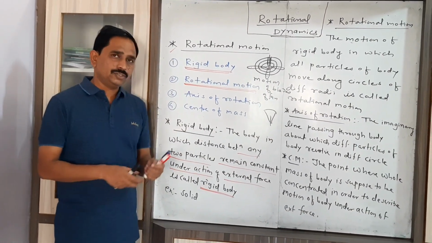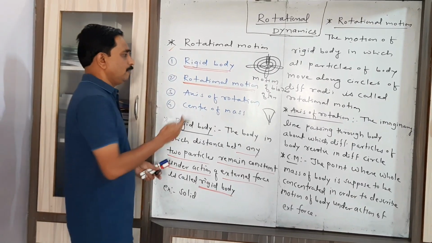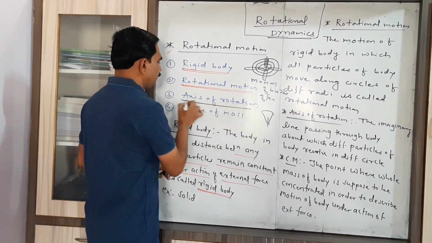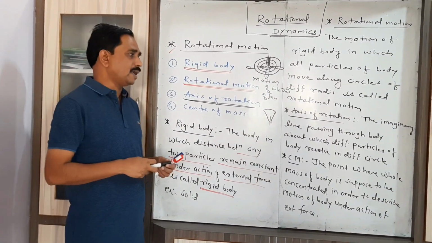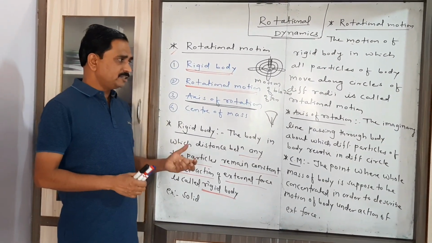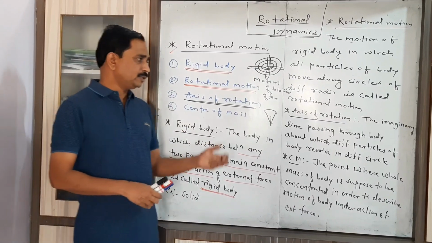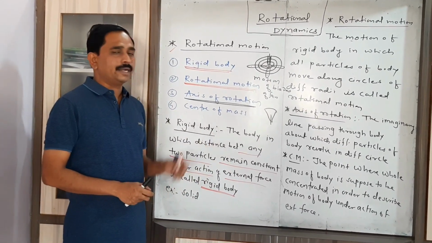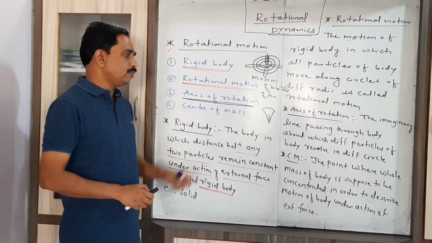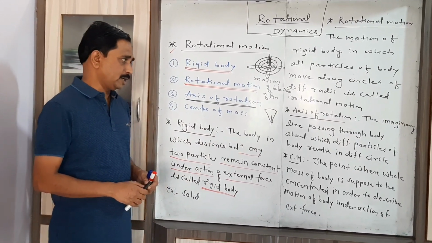Now the third definition you have to consider is, what do you mean by axis of rotation? Axis is an imaginary straight line passing through the body, around which different particles of the body revolve in different circles.